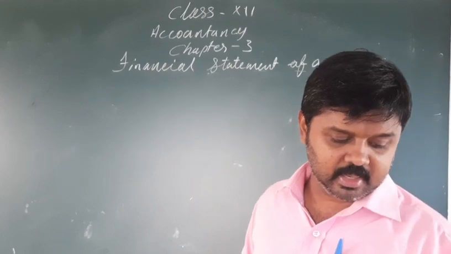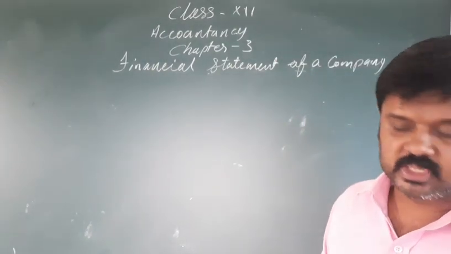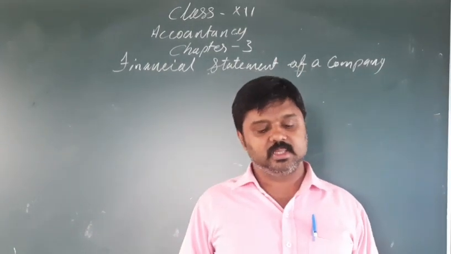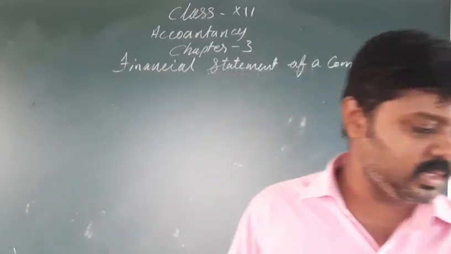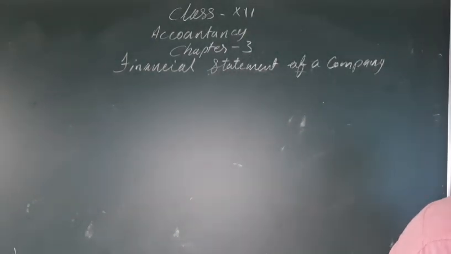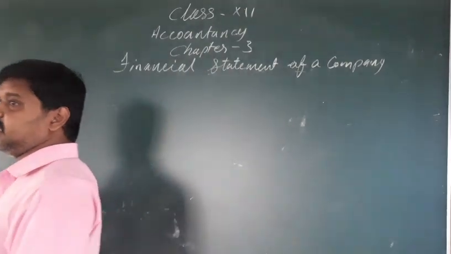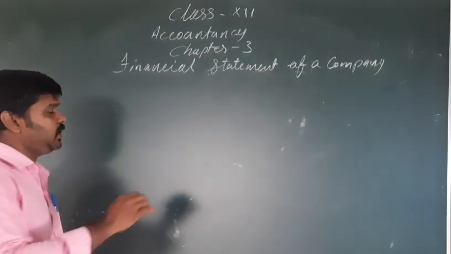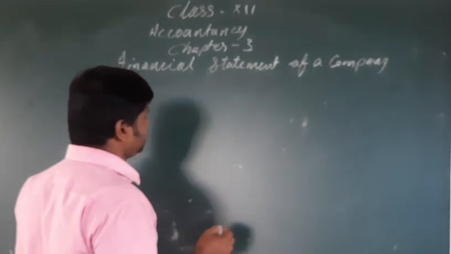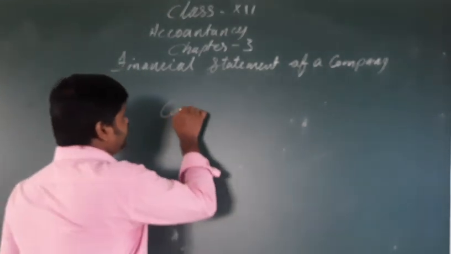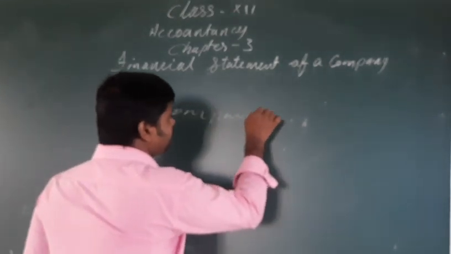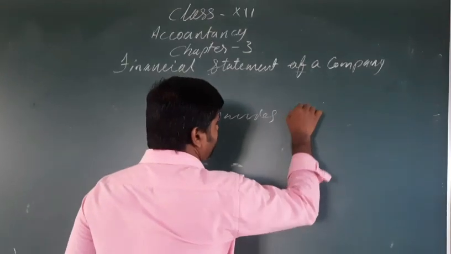Now we can see the type of financial statement. We already have seen that this type of statement is compulsory for the companies operating in India, and this rule is given in the Companies Act.